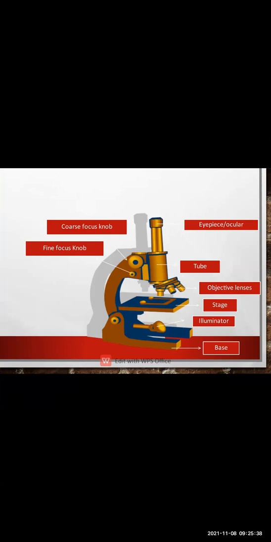So what instrument are we using? We are using the instrument known as the compound microscope. You can see through the eyepiece, and you will be able to see the slide which is placed on the stage. Here you can see the compound microscope labeling, in which you have the fine focus knob and coarse focus knob to adjust. Then the illuminator is there to adjust the light. The stage is where you can put the slide and observe it. So this is about the compound microscope.